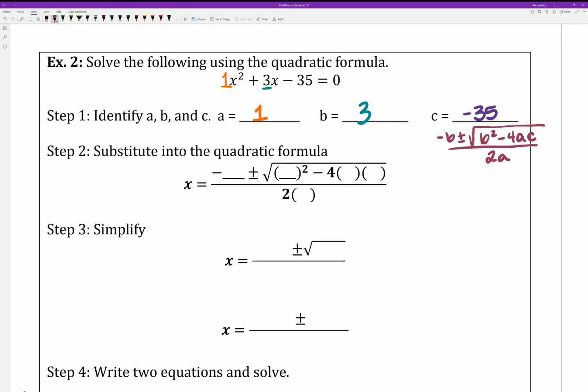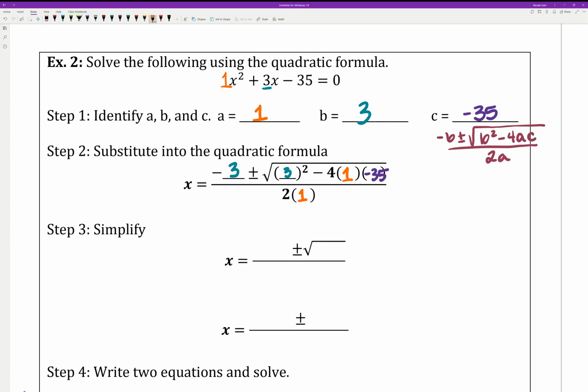So we start off with negative b. b is 3, so negative b plus or minus, big giant square root, b squared, so 3 squared, minus 4 times a, which is 1, times c, which is negative 35, all over 2 times a, so 2 times 1.